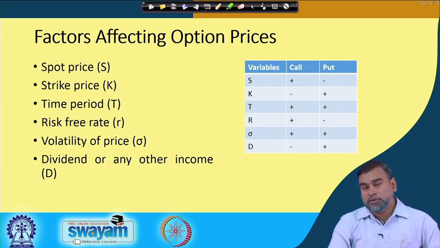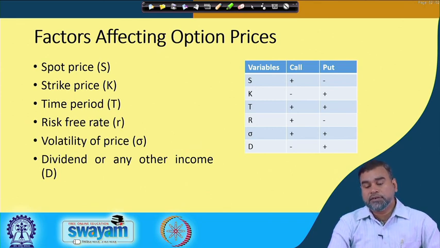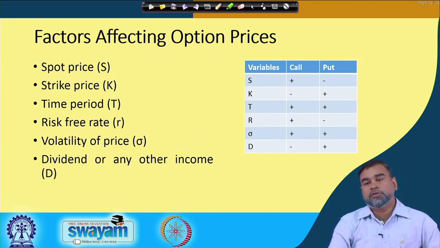But if it is a put option, the price will decline. So, there is a positive or direct relationship between the call option price and the spot price or market price of the particular asset, and if it is a put option, there is an inverse relationship between these two.